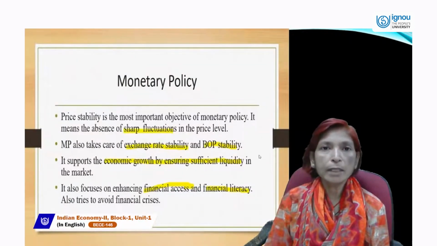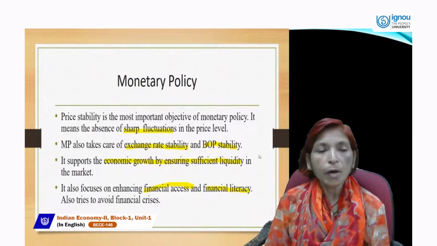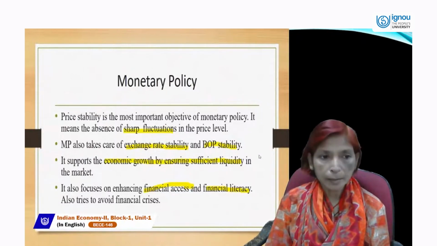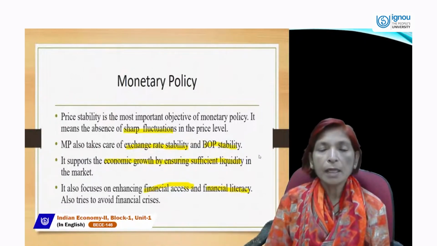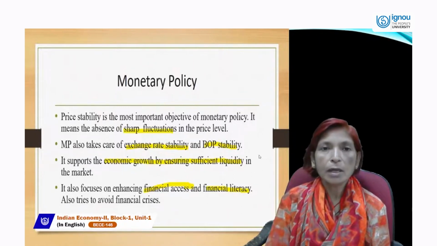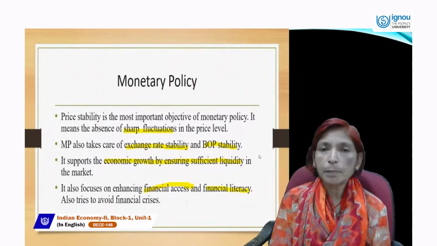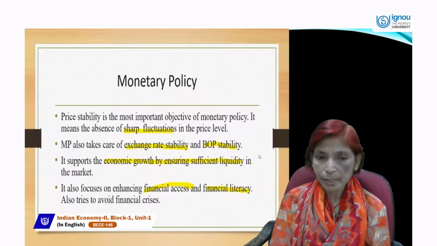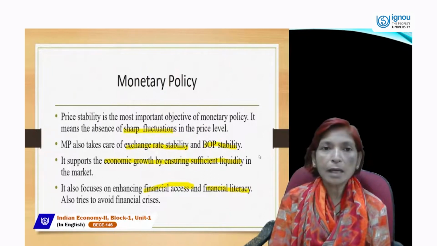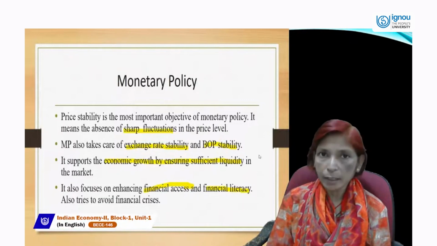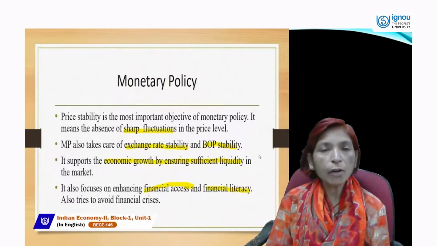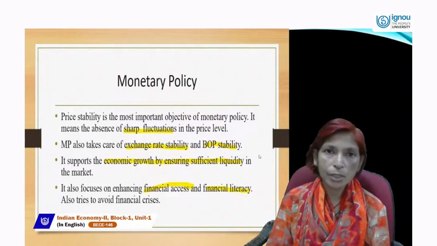Next, the first important macroeconomic policy is monetary policy. Monetary policy is that policy which is made by the Reserve Bank of India. And in monetary policy, RBI can control the supply of money and the credit creation process. RBI is the apex institution of monetary authority, and RBI has full control over all the banking institutions.